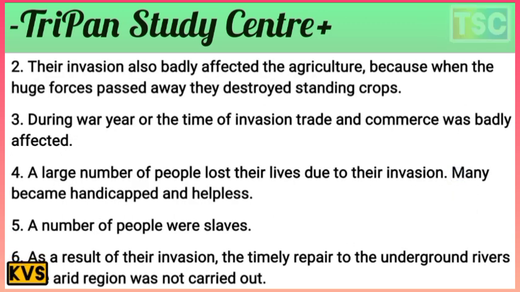Their invasion also badly affected agriculture, because when the Mongol force passed through, they destroyed the standing crops.